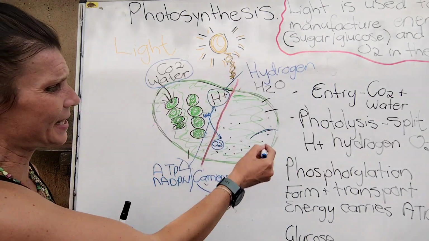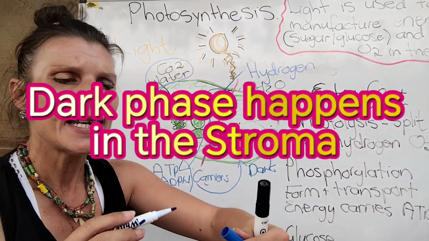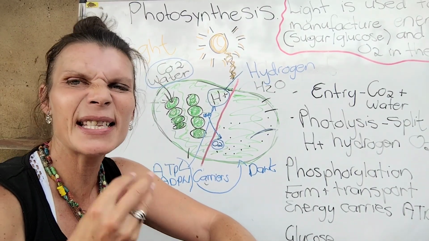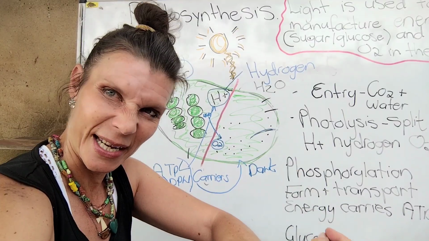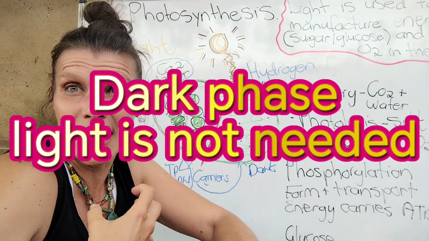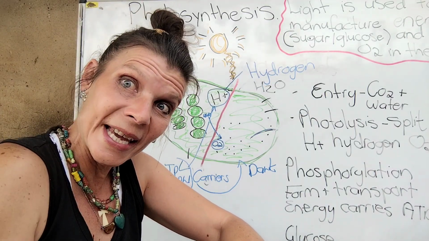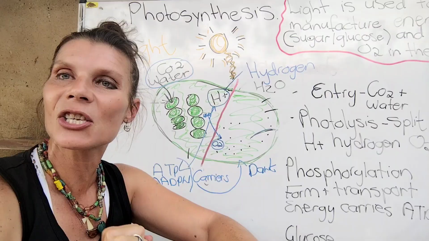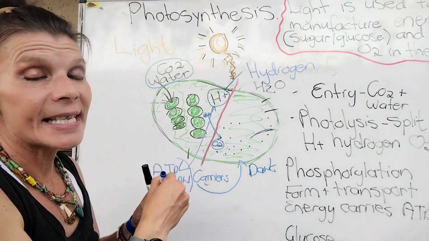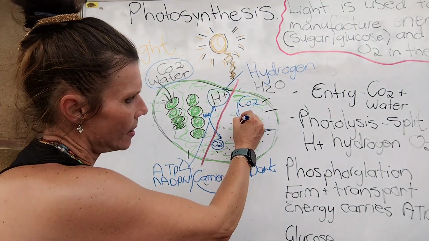Now what happens in my dark phase? Right. Now ladies and gentlemen, pay attention. Dark phase means in the absence of light. Now, that's why I call it the dark phase. But there is some light needed, but light is not required for the dark phase to happen. Alright. Now, in my dark phase, CO2 enters through the stomata.